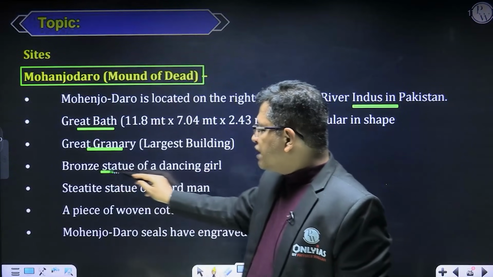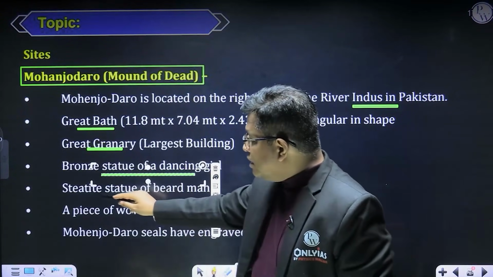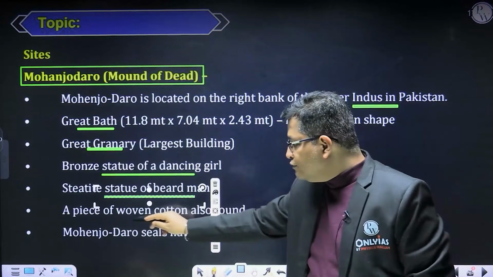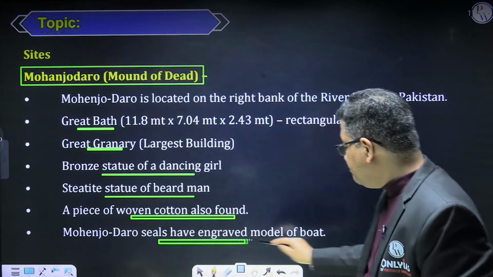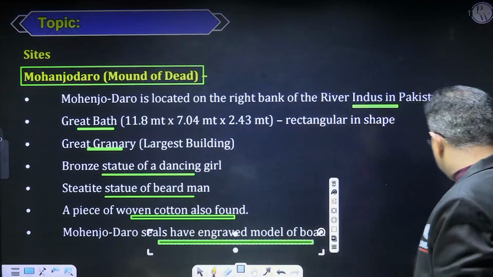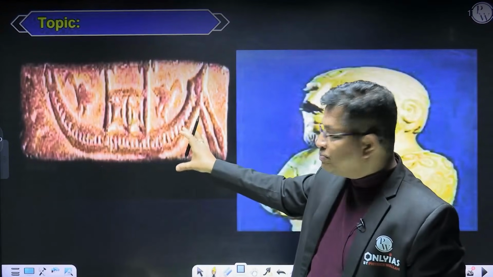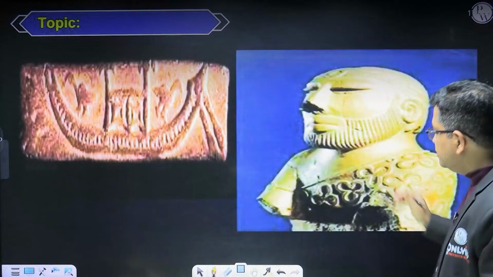Then a bronze statue of the dancing girl is also found from here. Then a steatite statue of a bearded man is also found from here. A piece of woven cotton cloth is also found from here. Mohenjo-daro seals have an engraved model of a boat. Now you can see the images of these things. This is the model of a boat on a seal. This is the bearded man. Now you can see here.